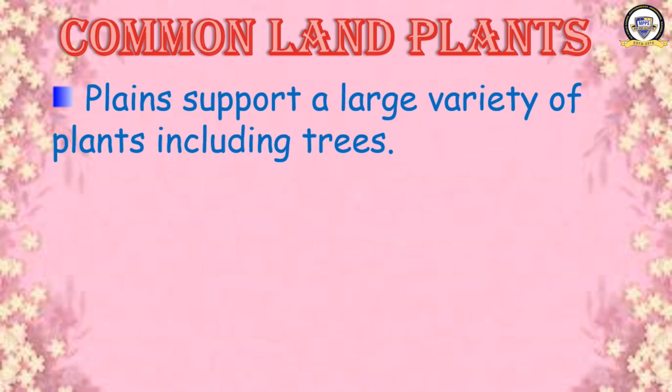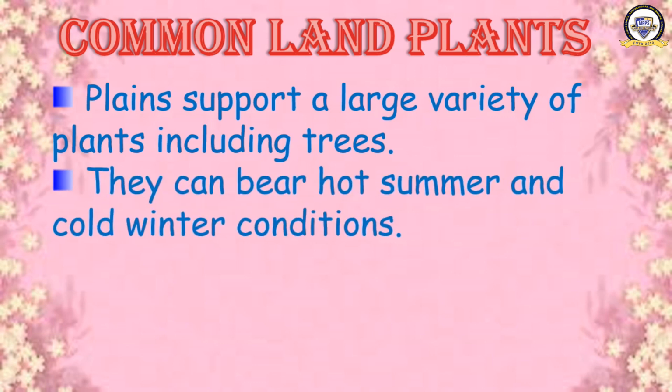Our state, UP, falls in the plain. These plains have a variety of plants. Trees are also there. They can bear hot summer and cold winter conditions. The plants which grow in this plain can survive in both summers and winters.